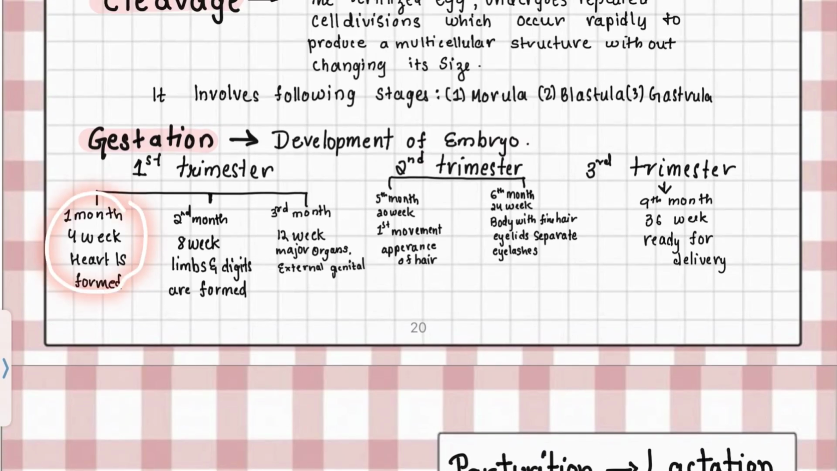In first trimester and in the first month or 4th week, heart is formed. In the second month or 8 weeks, limbs and digits appear. In third month or 12 weeks, major organs and external genitalia develop. In the second trimester, which is 5th month or 20th week, first fetal movement is felt, and there is appearance of hair. And in the 6th month, body is covered with fine hair, eyelids get separated and eyelashes are formed. In the 9th month, fetus becomes fully developed and is ready for delivery.